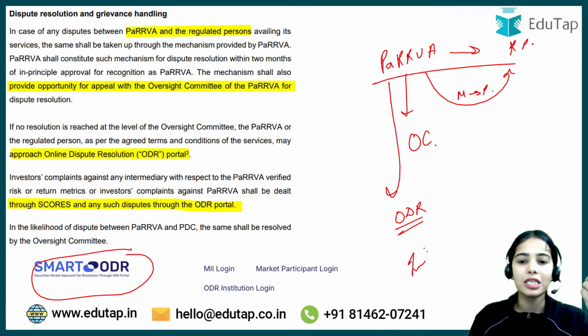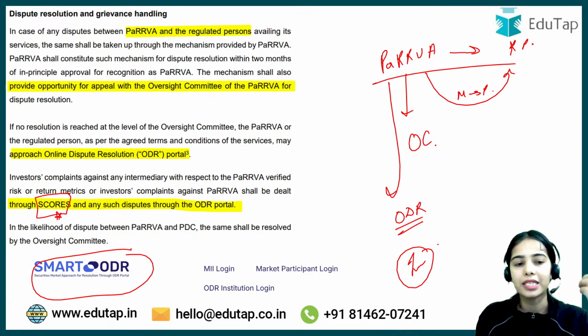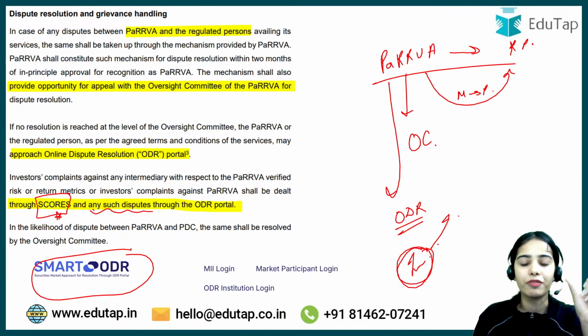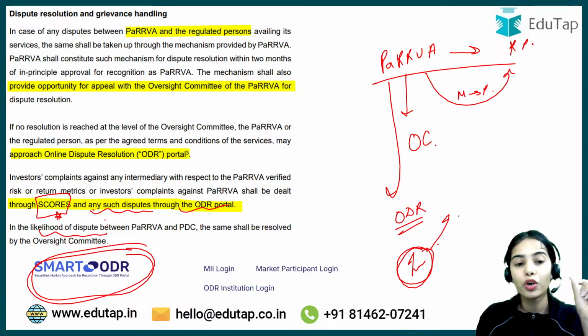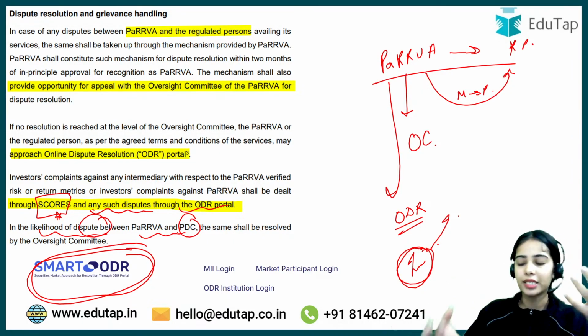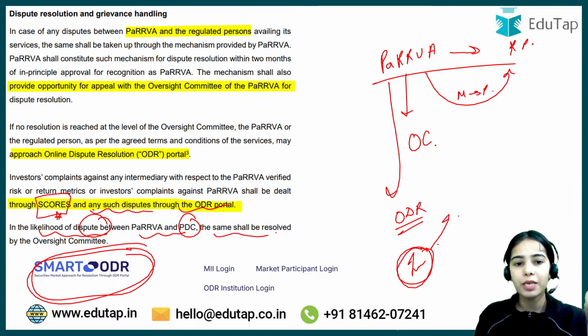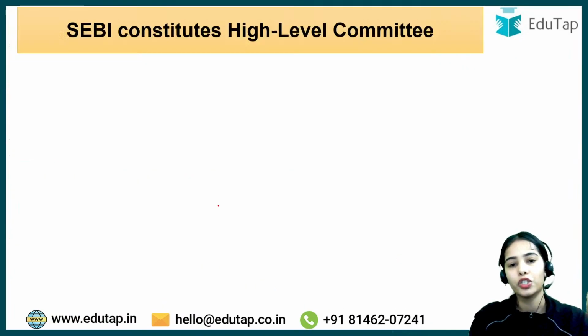But if the investor is raising the complaint, then the complaint will be raised through the scores, that is the SEBI complaint redress system, and any such disputes between the investor and the intermediary or investor and the PaRRVA will be seen through this ODR portal. In the likelihood of a dispute between the PaRRVA and the PTC, let's say an internal dispute has arisen, the same shall be resolved by the oversight committee. So this is the idea.